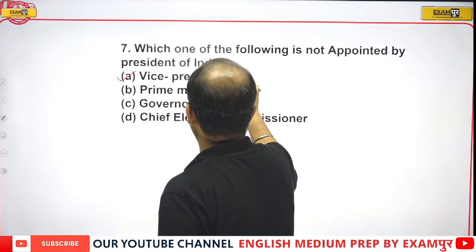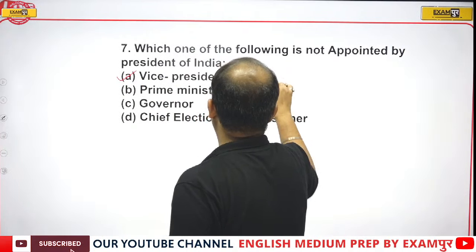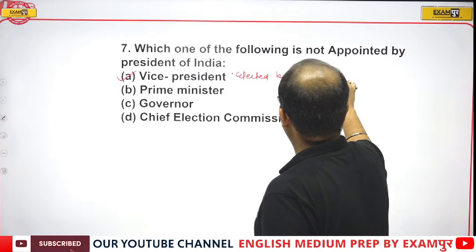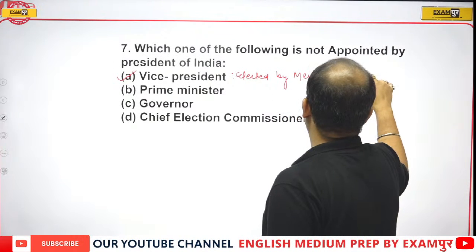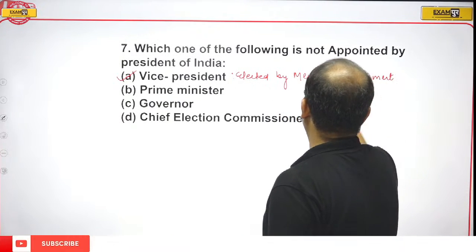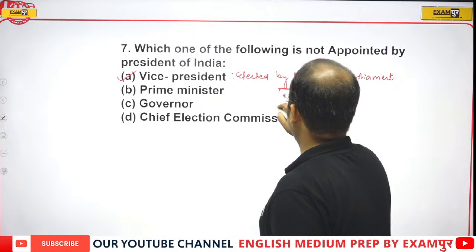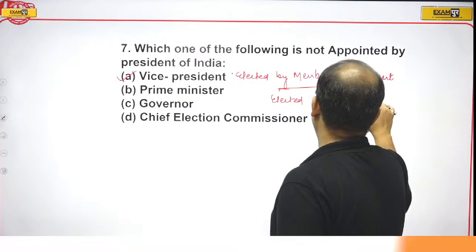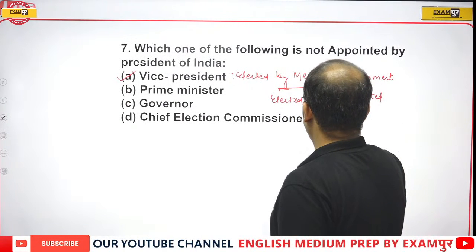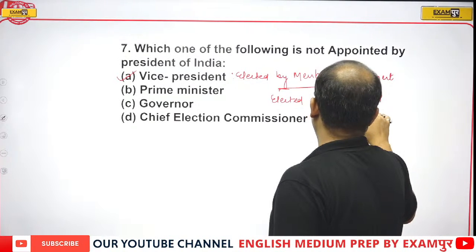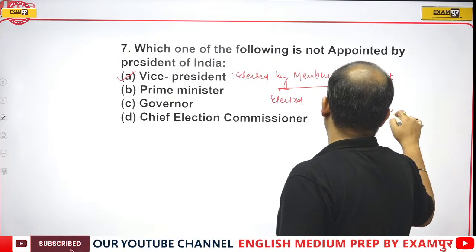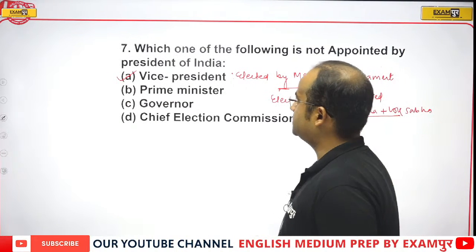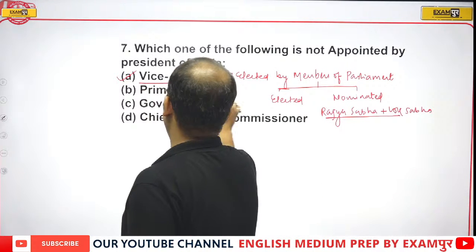Vice President is elected by members of Parliament. So they are elected by members of Parliament, and members of Parliament include elected members of Rajya Sabha plus Lok Sabha. So correct answer will be option A.